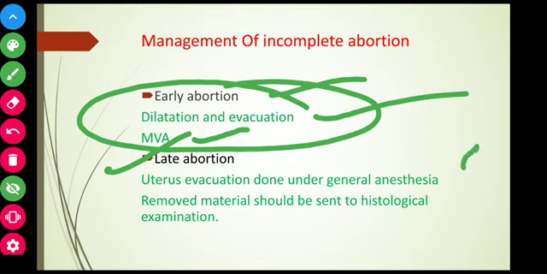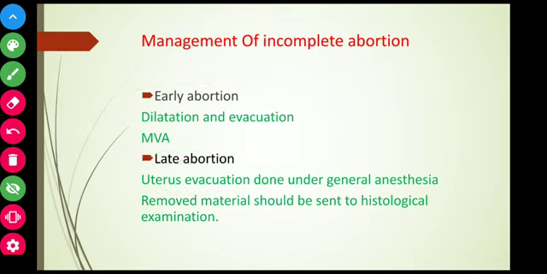This uterus evacuation means they will be emptying the uterine cavity. When they empty the uterine cavity, the removed material or conceptual material should be sent for histological examination.